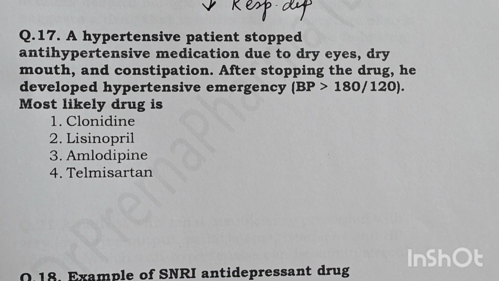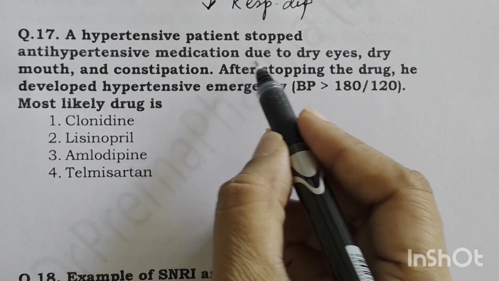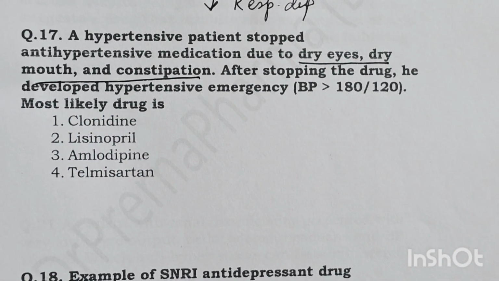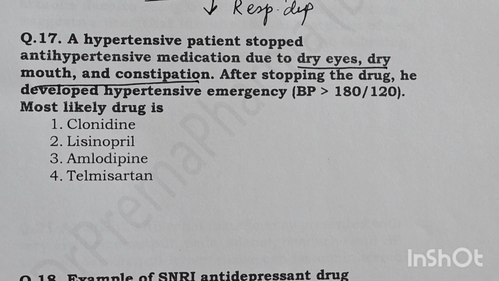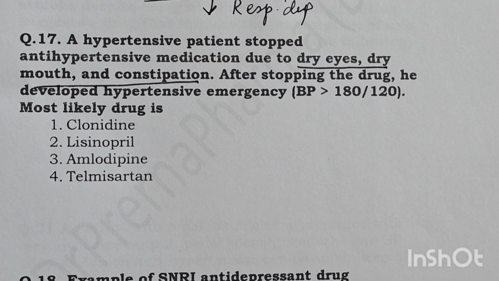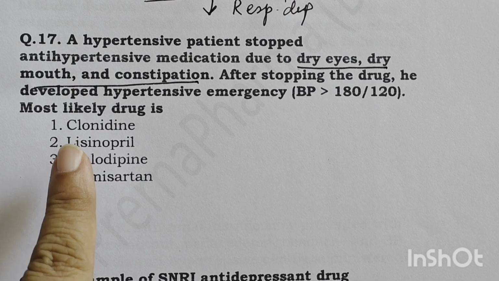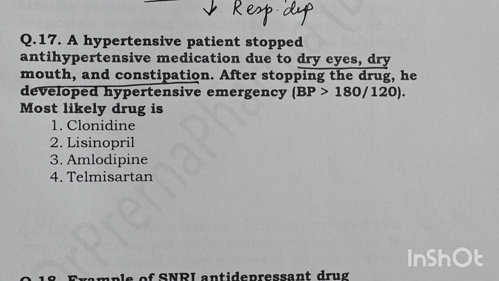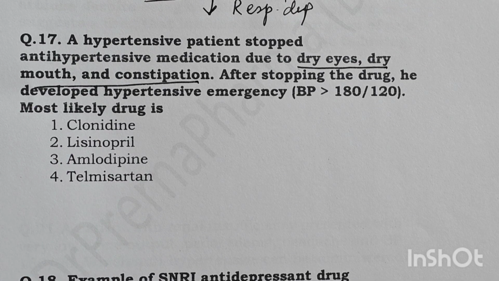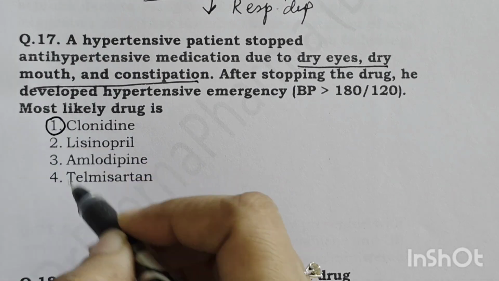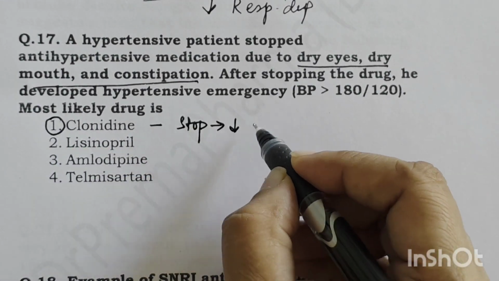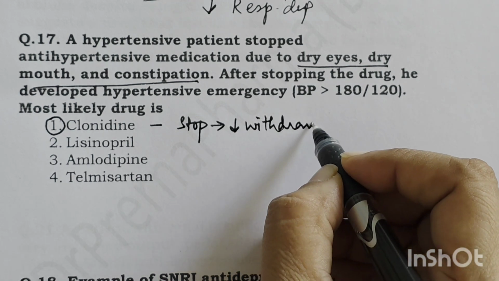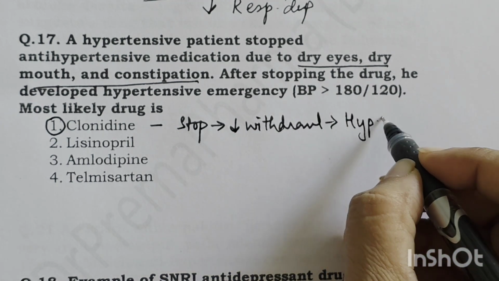A hypertensive patient stopped antihypertensive medication due to dry eyes, dry mouth and constipation. Okay, so the patient was having dry eyes, dry mouth and constipation, due to which he stopped the medicine. After stopping the drug, he developed hypertensive emergency. That means BP became more than 180 by 120. So what is the most likely drug? Options are clonidine, lisinopril, amlodipine and telmisartan. Now, out of these options, clonidine is the drug. Clonidine is a very, very favorite drug of examiners. So as soon as you stop clonidine, it will precipitate withdrawal. Its withdrawal precipitates hypertensive emergency.